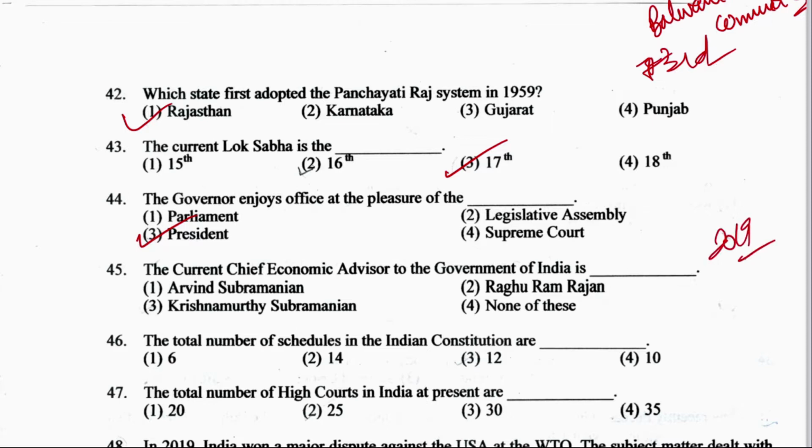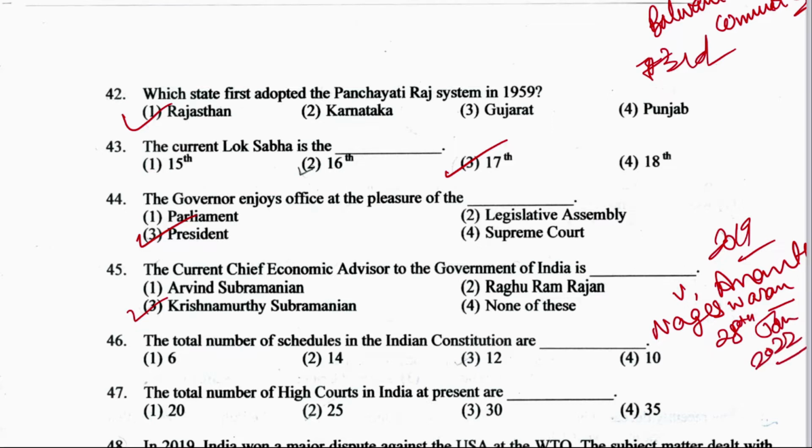So that time it was option number 3, Krishnamurthy Subramanian. But right now, who is the Chief Economic Advisor to Government of India? He is V. Anantha Nageshwaran. And he is appointed on 28th of January 2022. Okay. So important question from this perspective. V. Anantha Nageshwaran. Next question, question number 46.